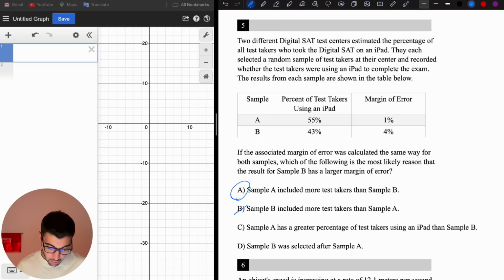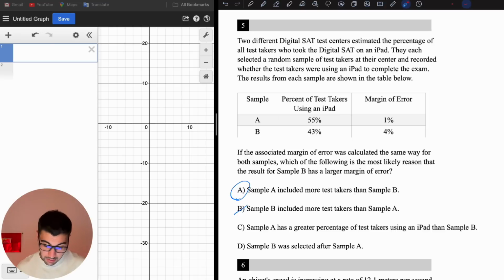This is correct. Sample A has a greater percentage of test takers using an iPad than sample B has. Is this because of having more percentage of the test takers that use an iPad? No, the margin of error doesn't depend on that. And sample B was selected after sample A. Again, not related.